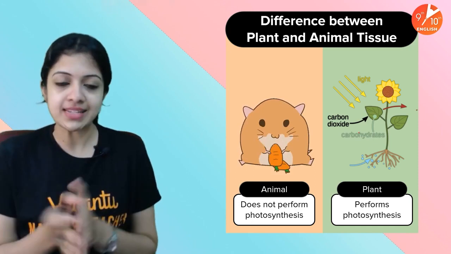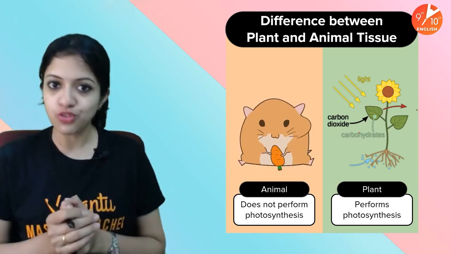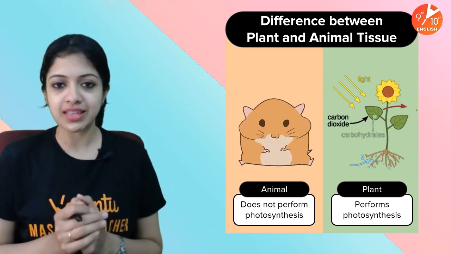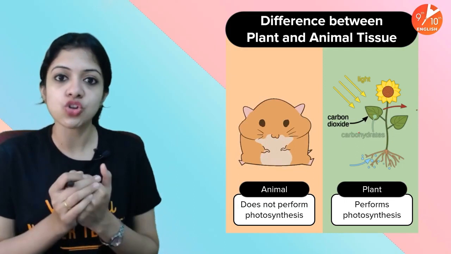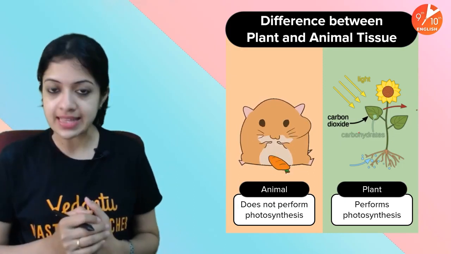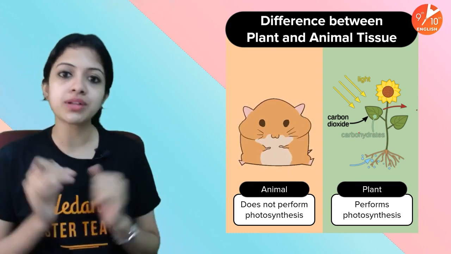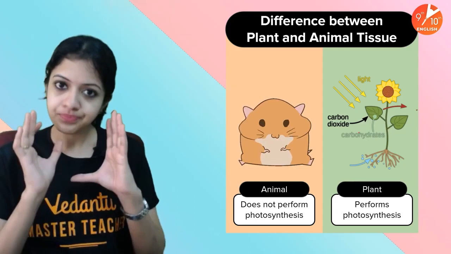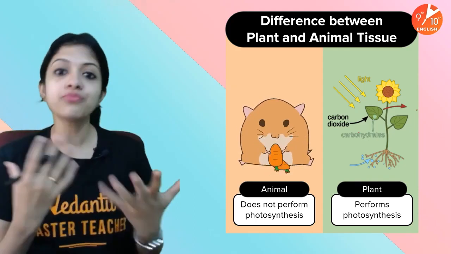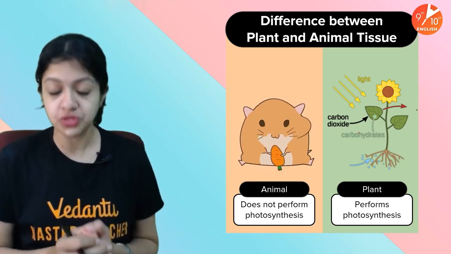One major difference between us and plants is that we do not perform photosynthesis, but plants perform the very important function of photosynthesis. So we are rather dependent on plants or other animals to meet our nutritional needs, whereas plants don't have to move around in search of food. They are basically self-sufficient, and they perform photosynthesis, and hence we call it autotrophic mode of nutrition, right?